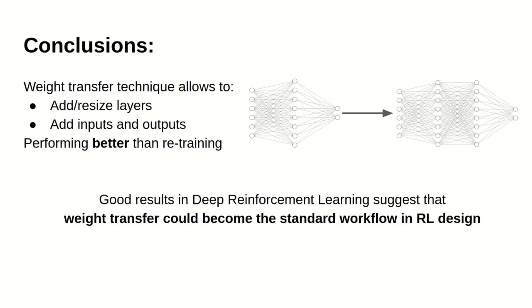As conclusions, our results show that when modifying a network architecture, using the weight transfer technique is preferable to training the new model from scratch. As reinforcement learning training runs are often extremely long and their design requires modifying the network structure frequently, we argue that the weight transfer technique should become a standard workflow in reinforcement learning research.